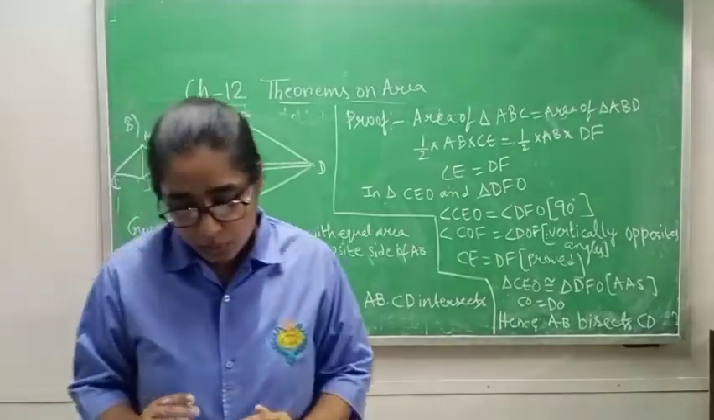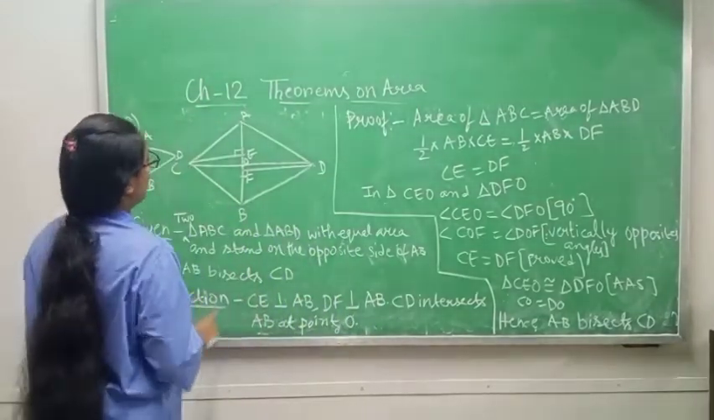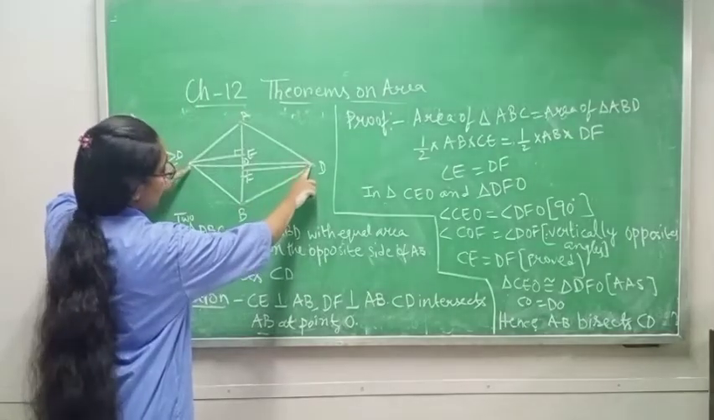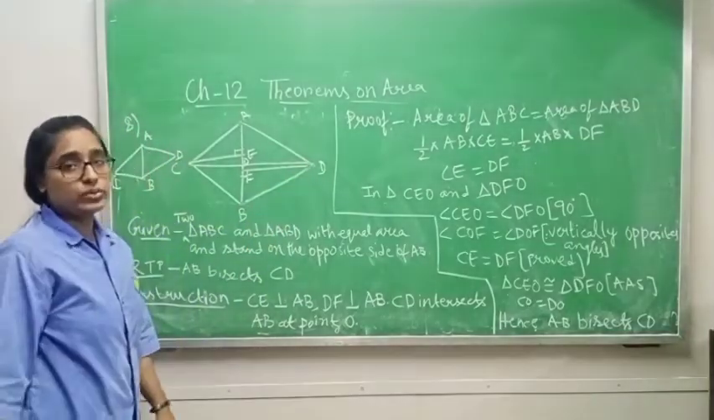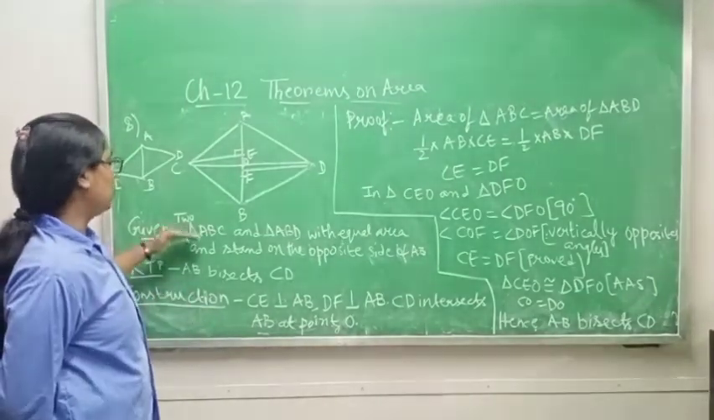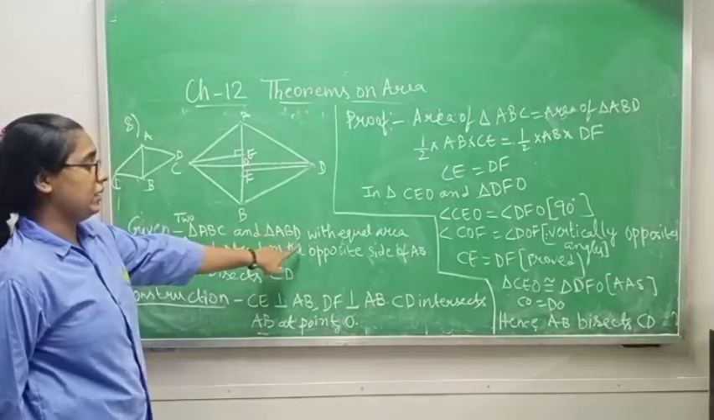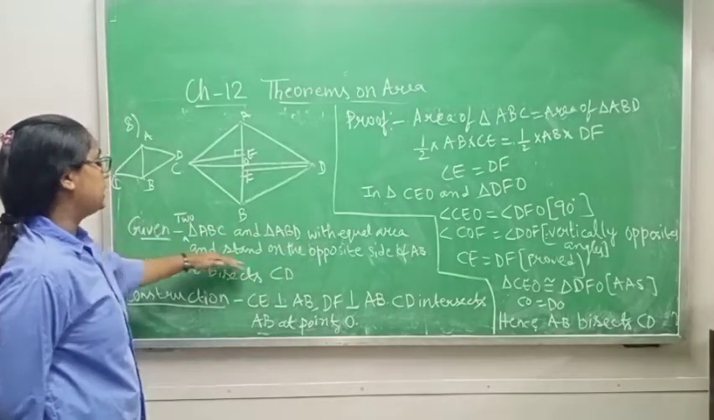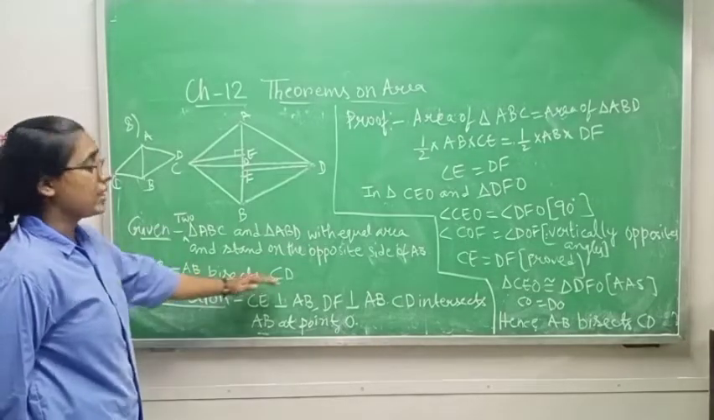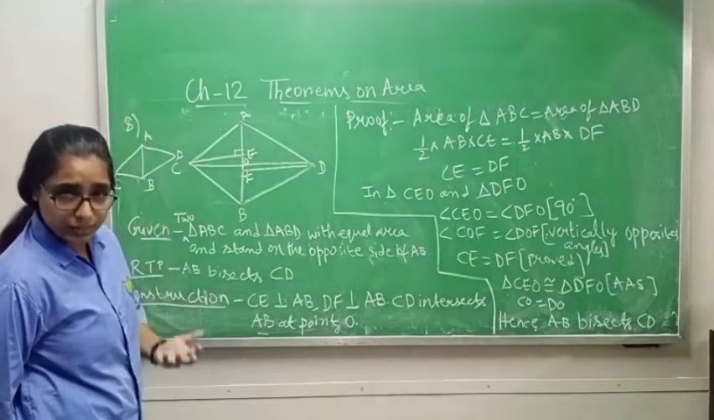Okay. Let us prove that AB bisects CD. Now how will you prove this? In the given part, what are the things given to you? Two triangles ABC and ABD with equal area, standing on opposite sides of AB. RTP: AB bisects CD. I am writing these two from your book, from your statement only.